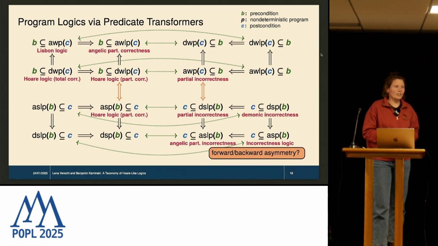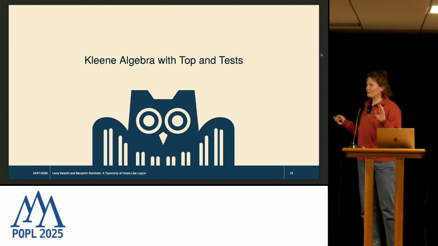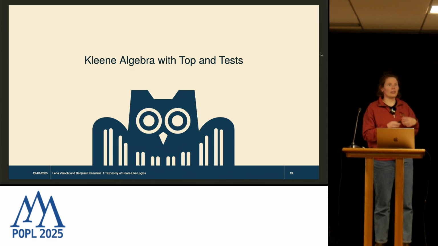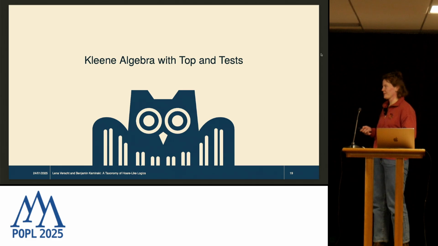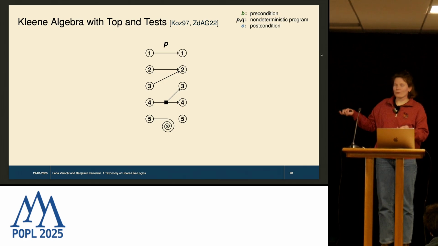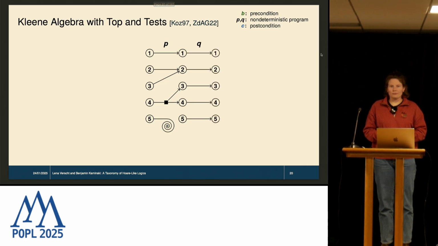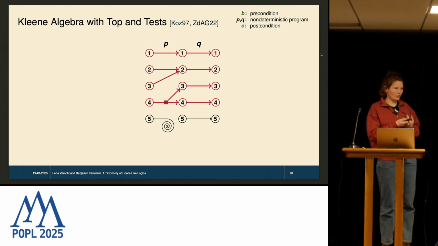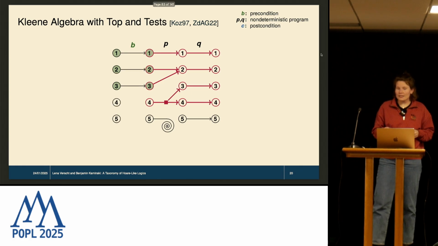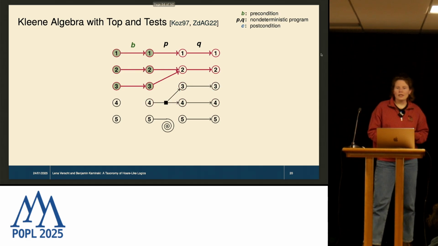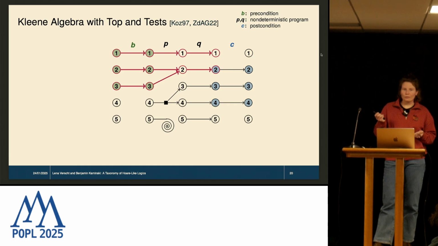And to answer this, we're going to take a look at Kleene algebra. I don't have time to go much into detail. I'll just give a very brief intuition on how we can use Kleene algebraic equations to express program properties. So think of a program as a relation of input and output states. So here's a program P. We can add a second program Q and compose those, which is just composition of the underlying relations. Then we have tests, which are subsets of the identity relation and represent, in this case, a precondition, so sets of states. We can also compose them, and we can do the same for a postcondition.